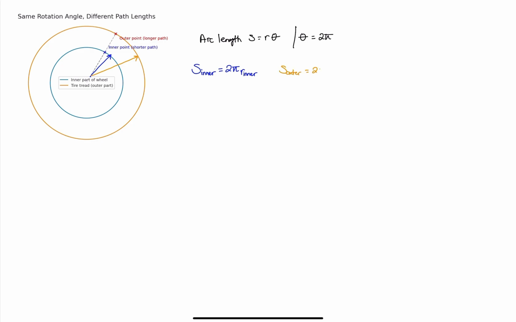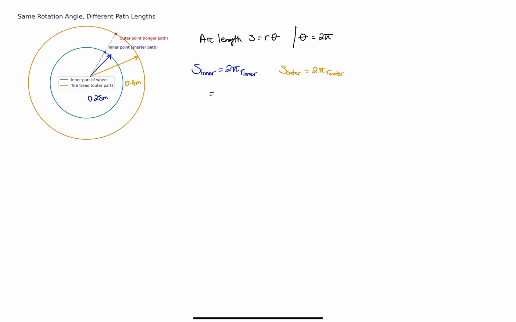It's 2 pi times the radius of the outer. We can give it an example. Let's say the inside is 0.25 meters, and the outside is 0.4 meters.